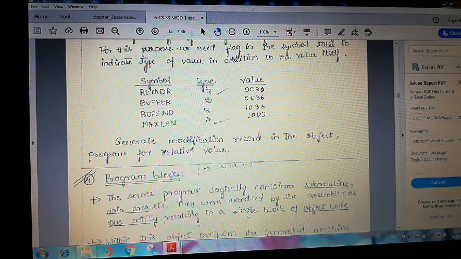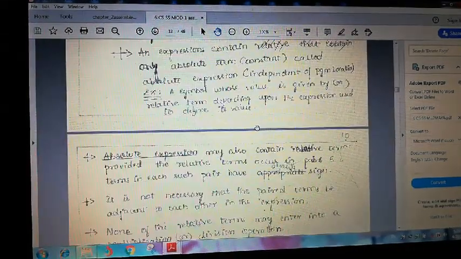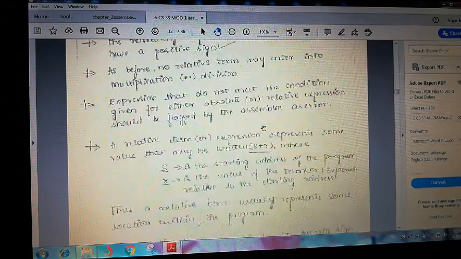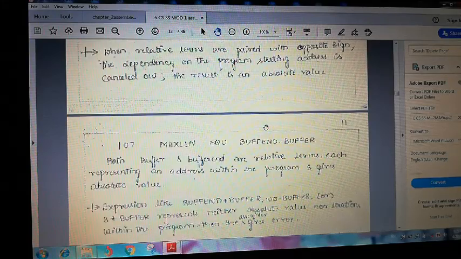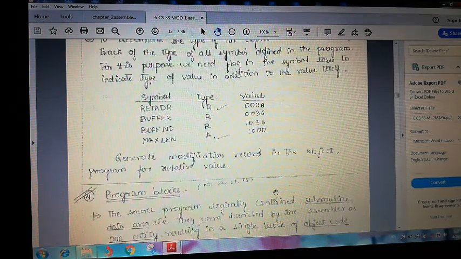The symbol table looks like this, and according to that you can use your expression. Expressions can be absolute or relative. You will get 3 to 4 marks on this topic. Explain the concept of expression, the types of expression, how to represent expressions, the different ways of expression, the errors of expression, and the symbol table representation. These three, literals, symbol defining statements and expressions, are all machine independent assembler features.